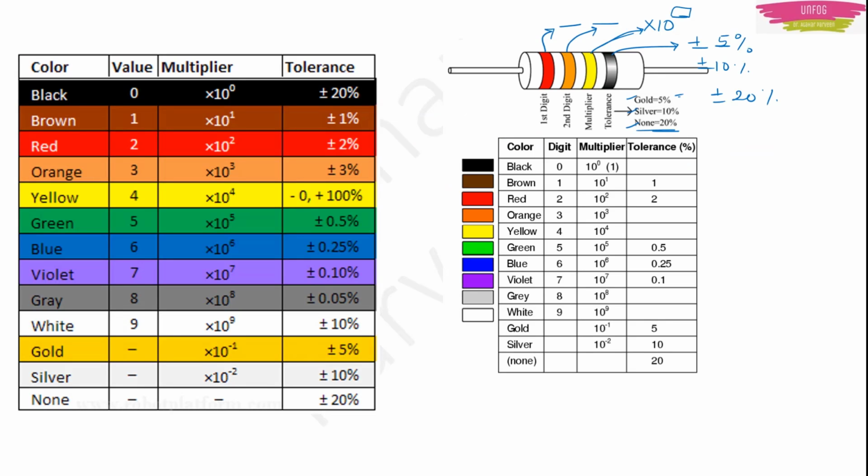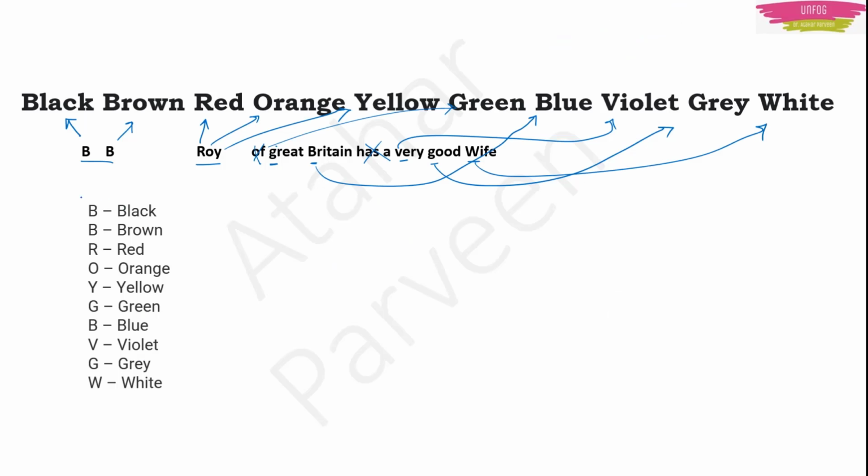Now go back to the table, you will understand. See here, black will start from 0, up to 9. You write it like this: 0, 1, 2, 3, 4, 5, 6, 7, 8, 9. In a resistor, the first color will give you a certain number. For example, if you have brown, it will be 1. Second, for example, you have orange here, it will be 3.